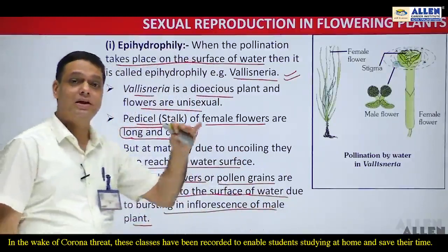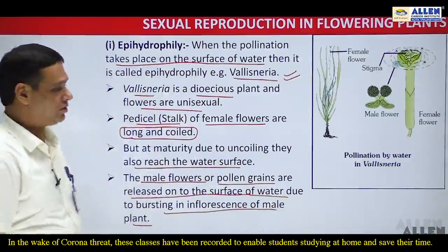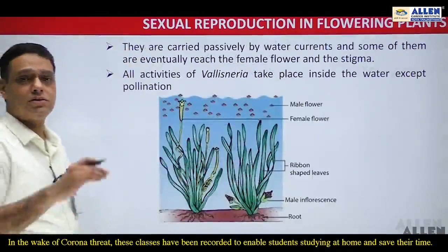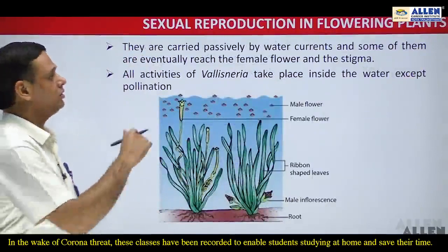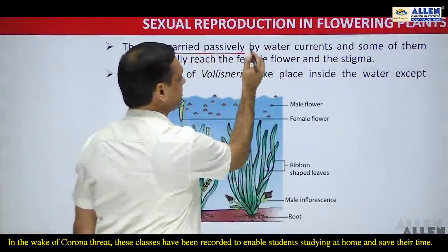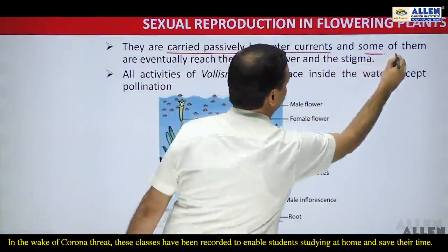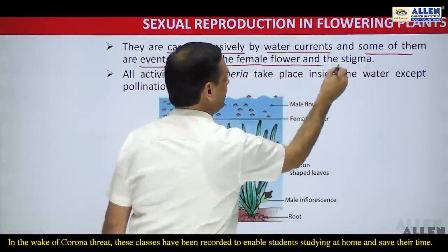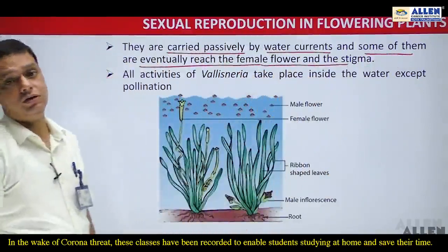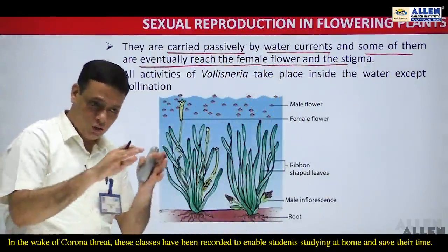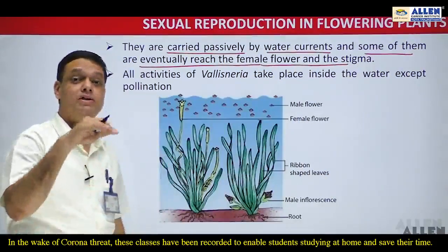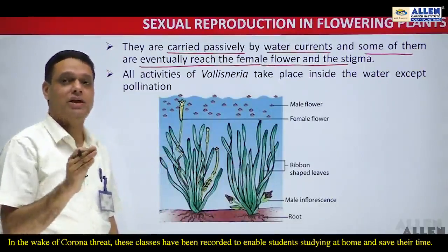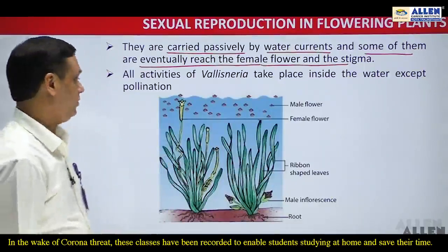Those pollen grains are carried passively by the water currents, and some of them eventually reach the stigma of the female flower and achieve cross pollination. So the pollination occurs at the surface of water. That's why we consider that in Vallisneria epihydrophily is found.